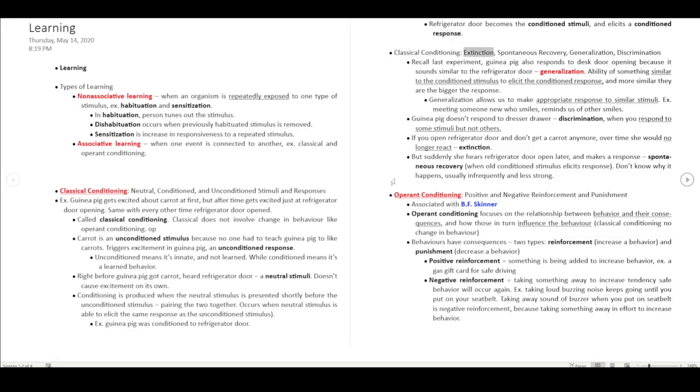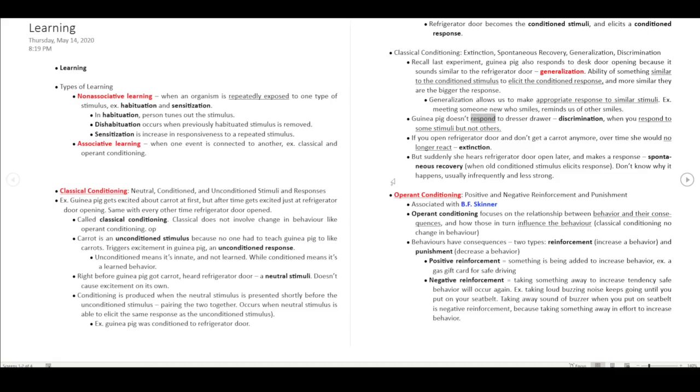Classical conditioning: extinction, spontaneous recovery, generalization, discrimination. Recall the last experiment: the guinea pig also responds to the desk door opening because it sounds similar to the refrigerator door. That's generalization, the ability of something similar to the conditioned stimulus to elicit the conditioned response, and the more similar they are, the bigger the response. Generalization allows us to make appropriate responses to similar stimuli. Meeting someone new who smiles reminds us of other smiles.